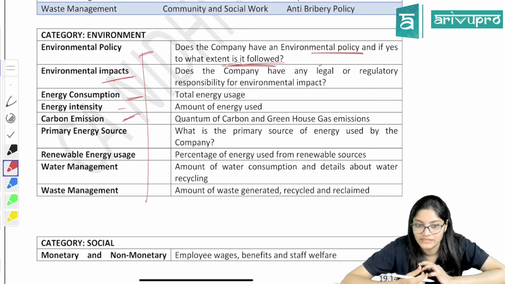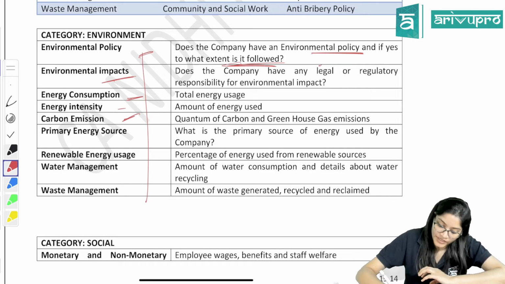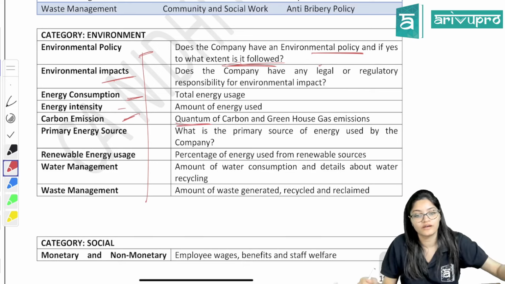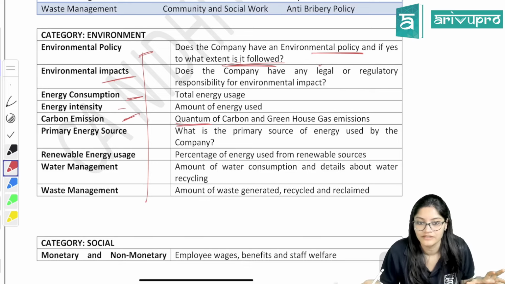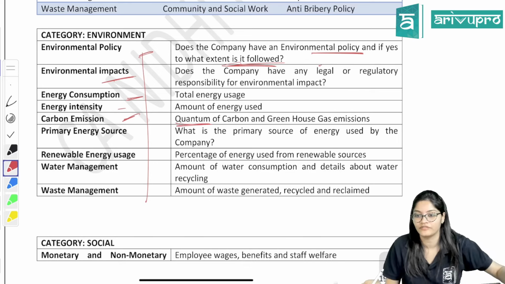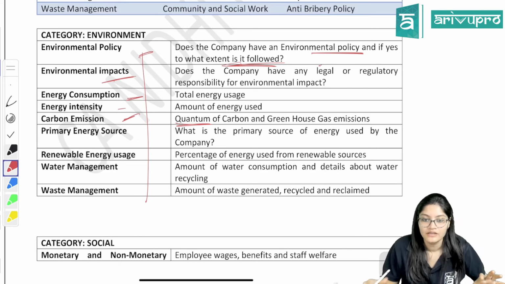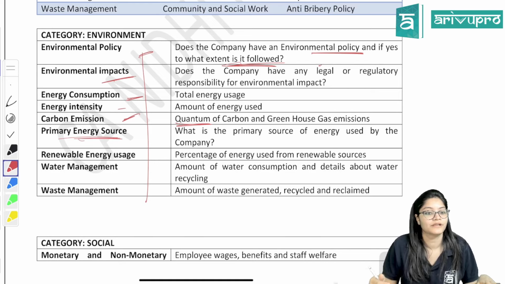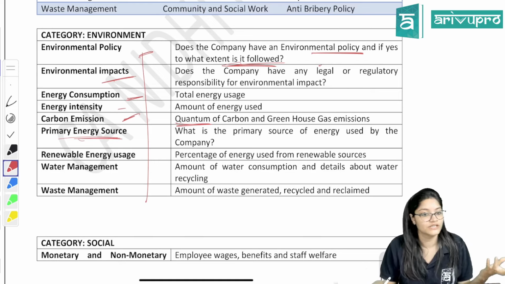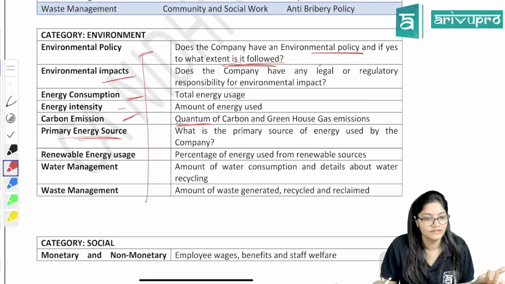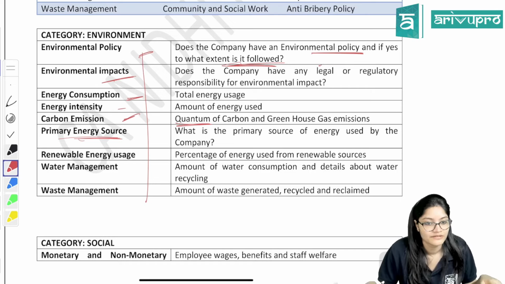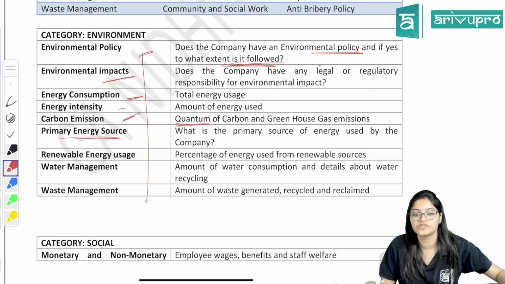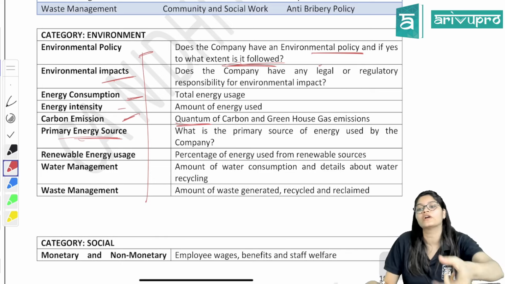Of course, ma'am, less, right? So they will check the quantity of carbon emissions you are releasing from your organization, from your manufacturing factory, right? What is the primary energy source? Best example, nowadays we have solar panels. Government gives subsidies also for solar panels, right? To generate electricity from there. So what is your primary energy source? From where are you getting the electricity?